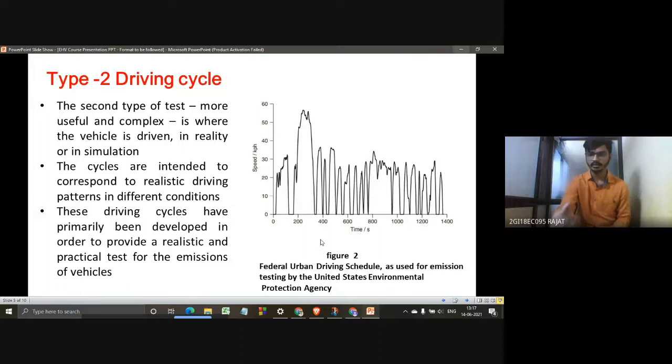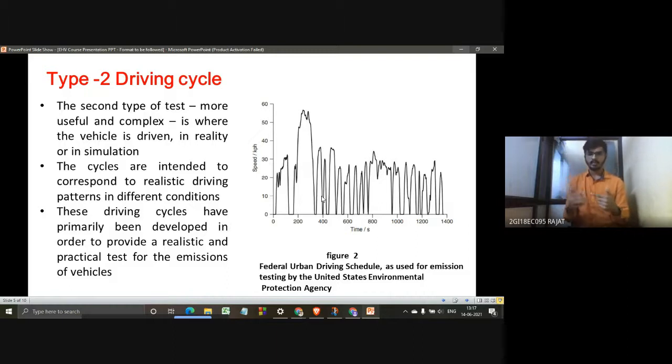In this graph, the x-axis shows time and the y-axis shows speed. You can see that after some time the speed comes to zero. That means due to some obstacles you have to slow down the car. Again, when the traffic is free or there is an empty road, you accelerate again, and then slow down again. This is the realistic condition. When you are actually driving, this is how the speed goes up and down. You race, you slow down, you accelerate, you slow down. So this is more realistic.